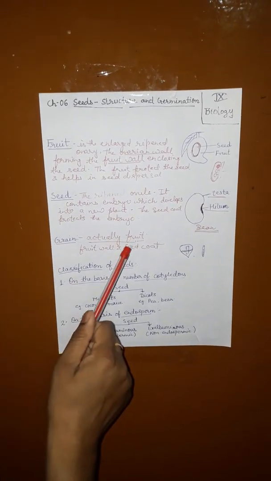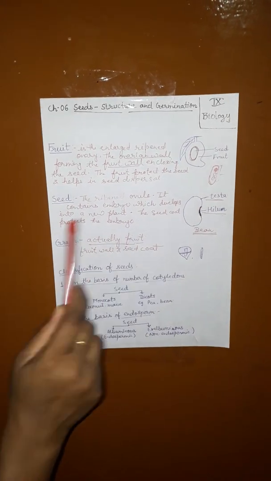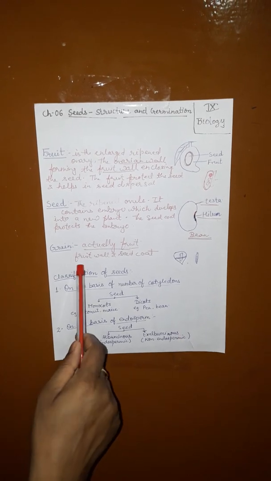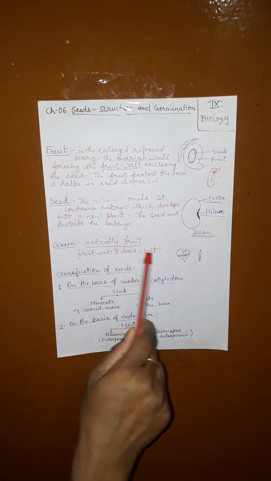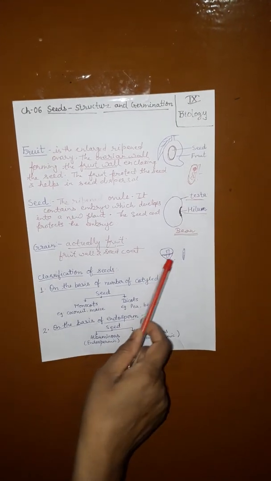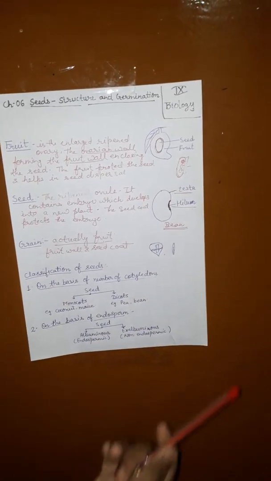So it is called a grain, like maize grain, wheat grain, rice grain.